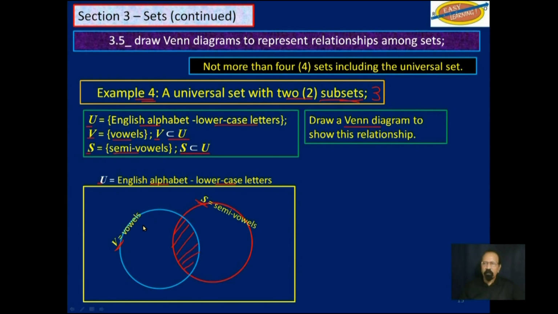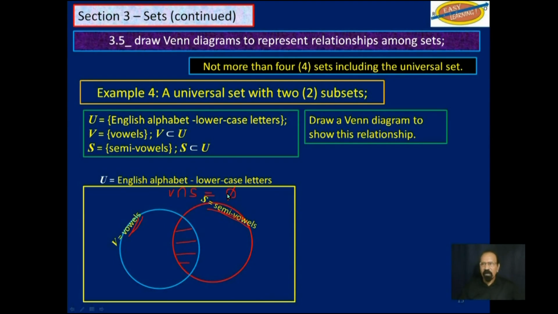But we don't want to draw 2 separate circles, and then if you have to use an intersection, you don't have anywhere to put it. The thing about it is, vowels are vowels, semi-vowels are semi-vowels, and the 2 things, you don't have any intersection of that. It's like if a number is even, it cannot be odd. So in this case, this piece here will remain blank, which is V intersection S. V intersection S is actually equal to the null set.